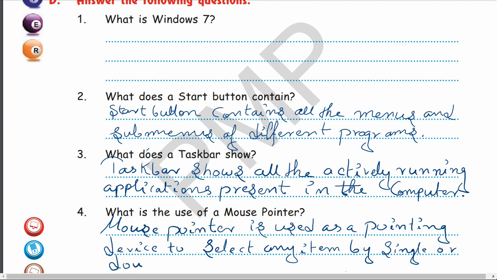Remember, children, I told you there are two types of click, single or double click. And apart from single and double click, what can we do, children? And also to drag. With the help of the left mouse button, we can move it any side to drag. So write down also to drag an item. So apart from selecting, we can also double click or single click and drag the item. Okay.